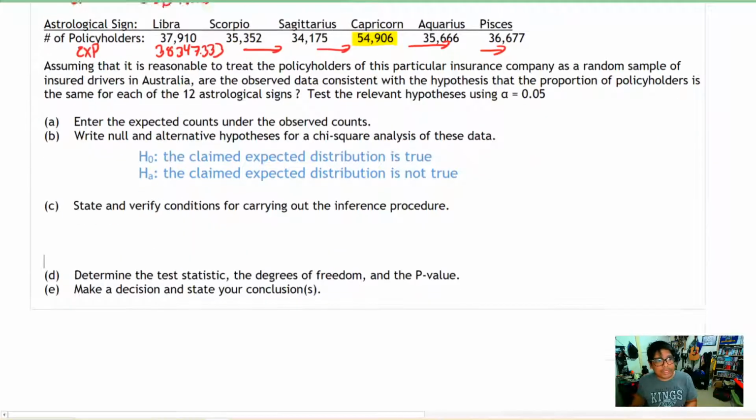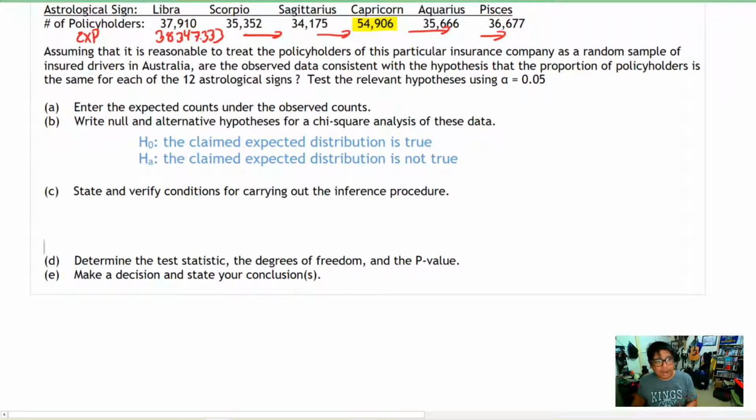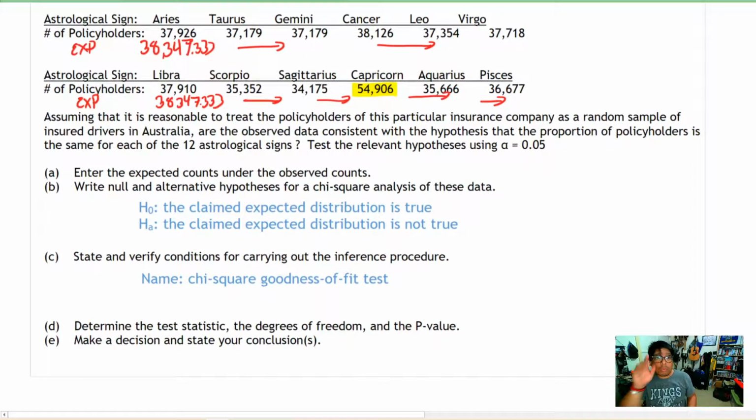Next, we're meant to state and to verify all the conditions for carrying out the inference procedure. The name of this procedure, since we're taking a look at one variable, or one sample and one variable, is the chi-square goodness of fit test. Now, I know it's kind of confusing because we say one variable, and yet we have Aries, Taurus, Gemini, Cancer, Leo.